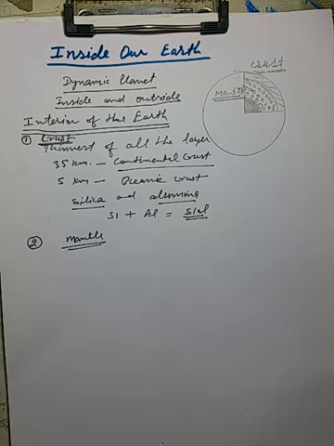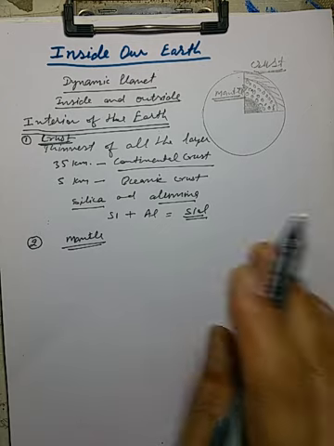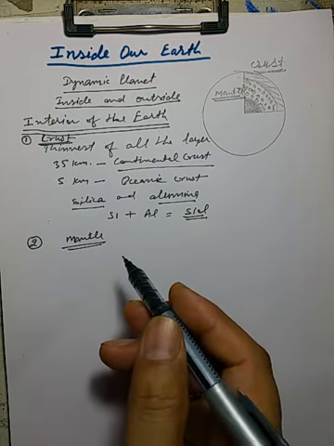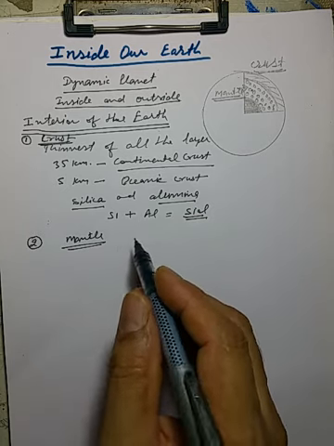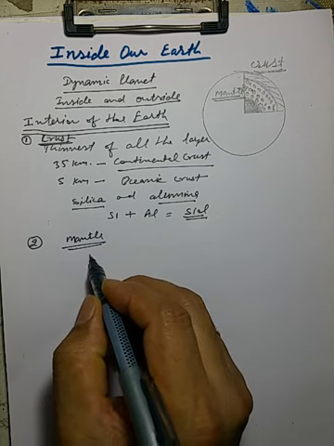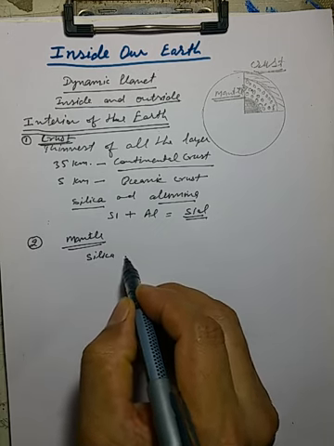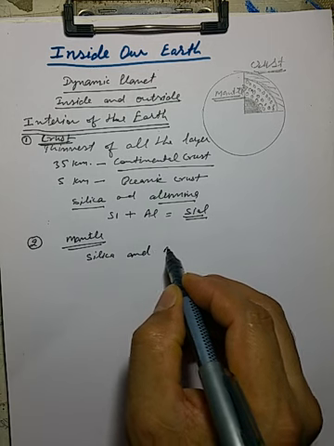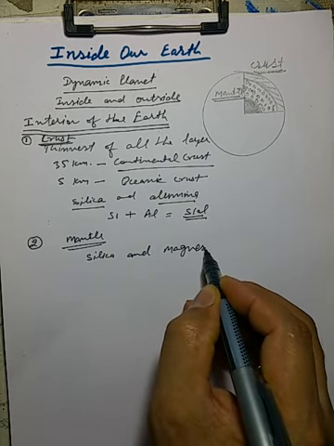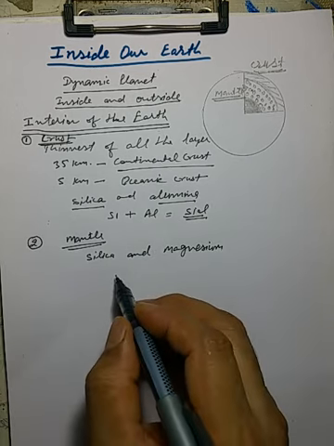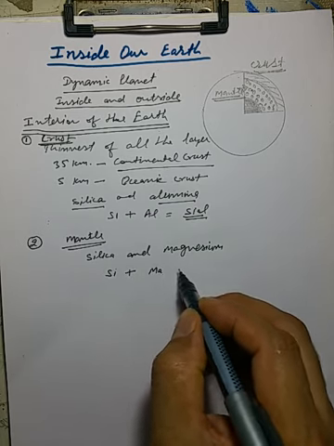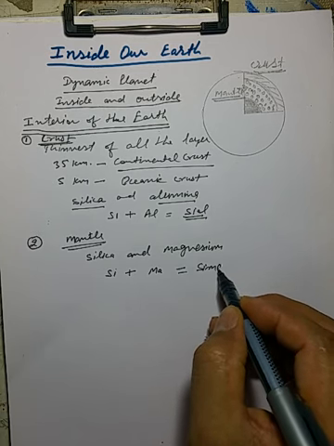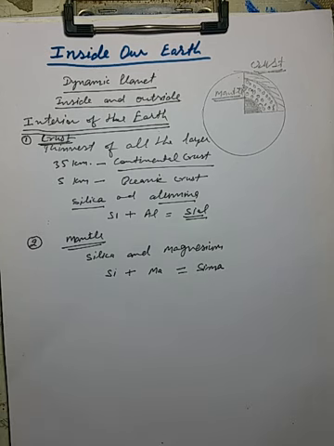Overlying means उसके ऊपर की जो क्रस्ट है, उस क्रस्ट का जो वेट उसके ऊपर आता है, that is overlying material. This mantle is made up of silica and magnesium. It can also be called SiMa, Si plus Ma. Okay, dear students, I hope the things are clear to you.